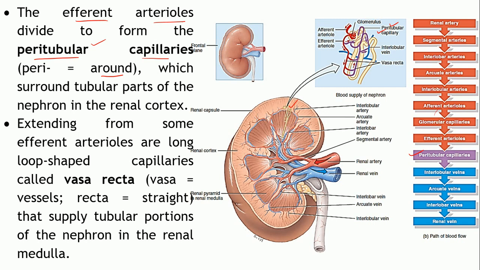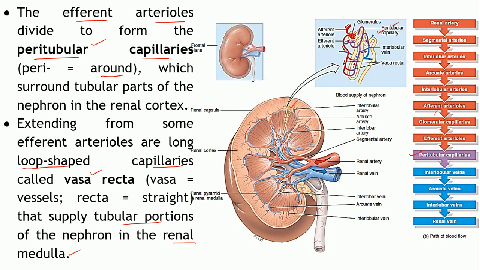Whereas from the efferent arterioles, another set of branching will take place, which is known as the vasa recta. These are loop shaped capillaries which are actually supplying the tubular portions which are located in the renal medulla.